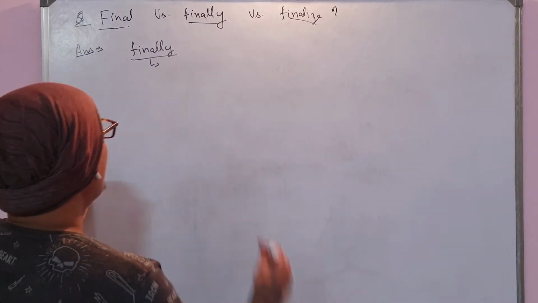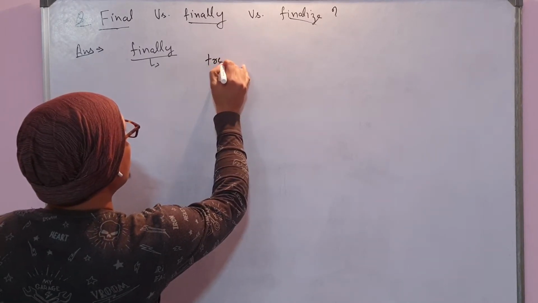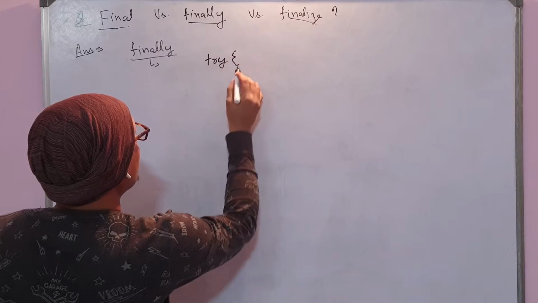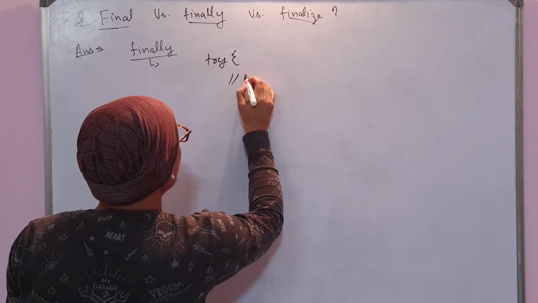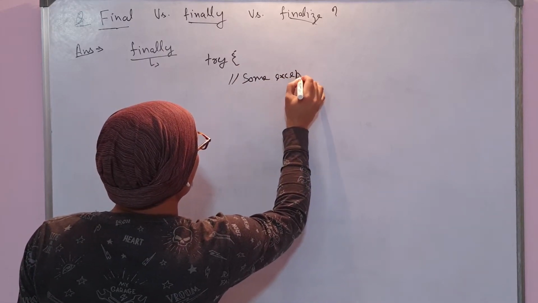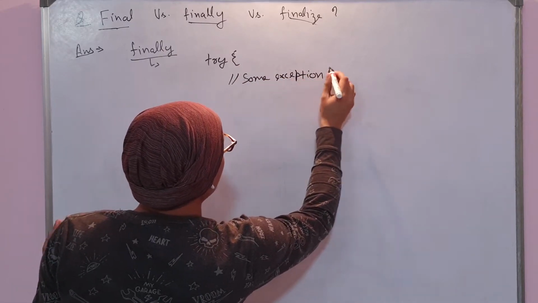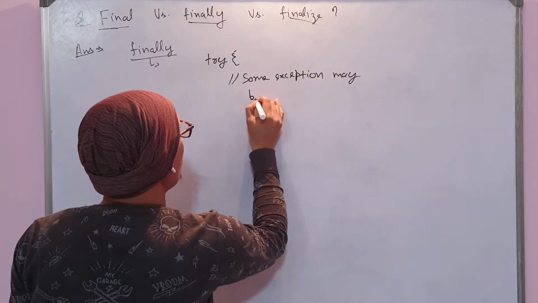What is finally? You must be aware that try is a block where some exception may be thrown.